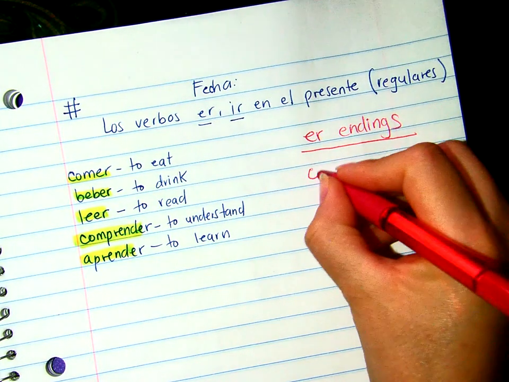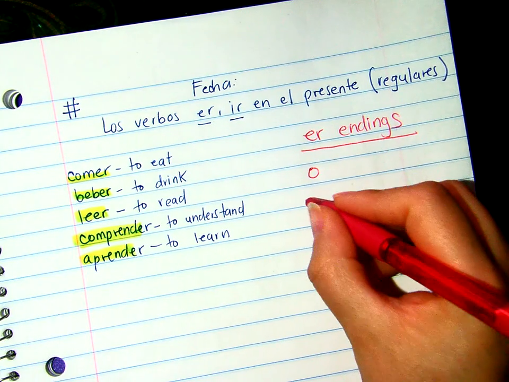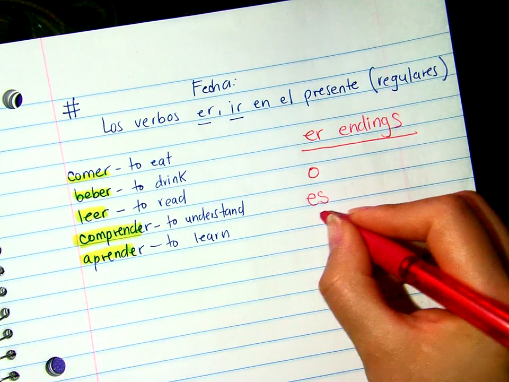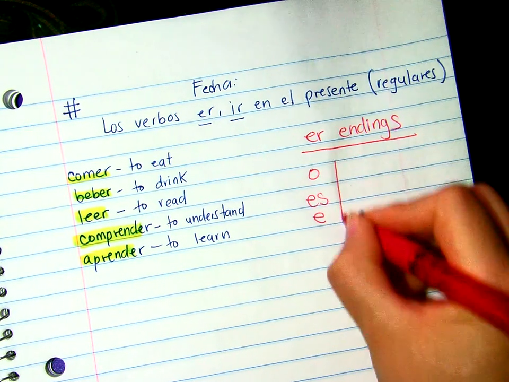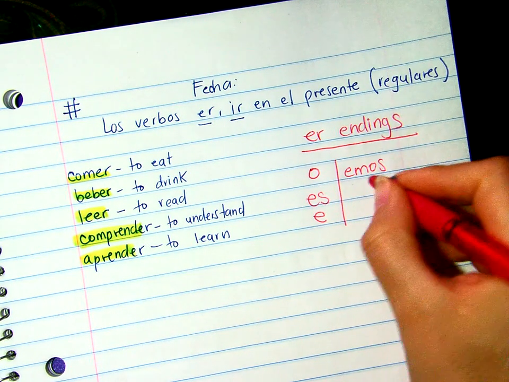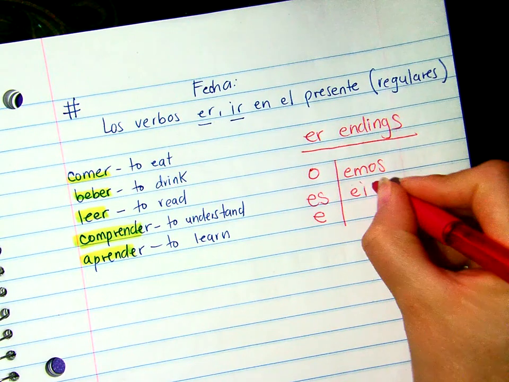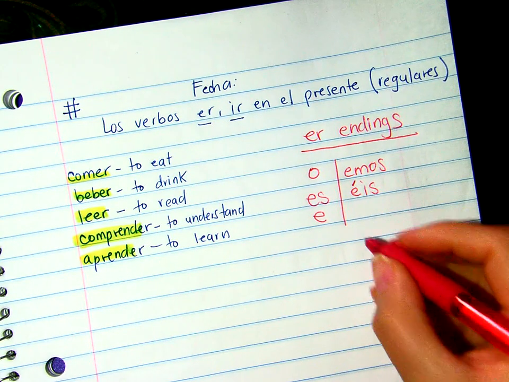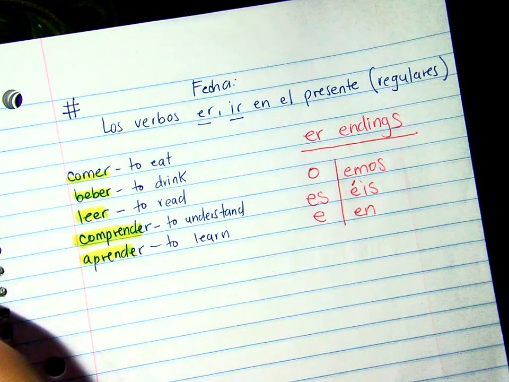So we have O, S, E, emos, éis, con acento, en. Okay?